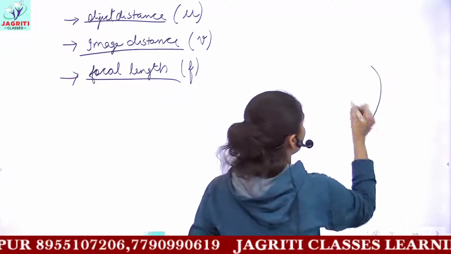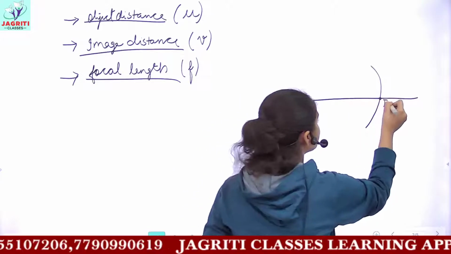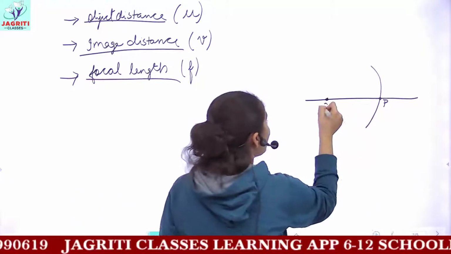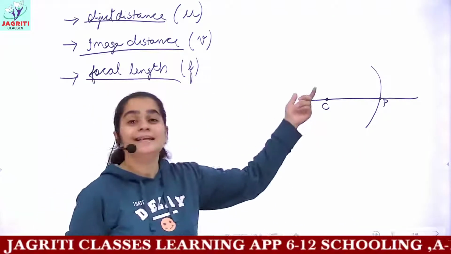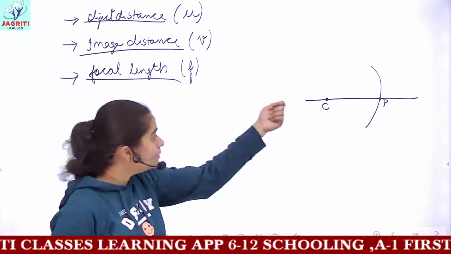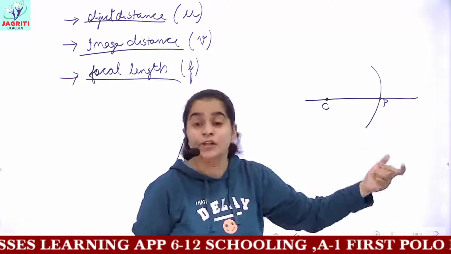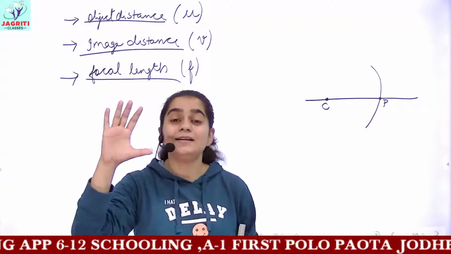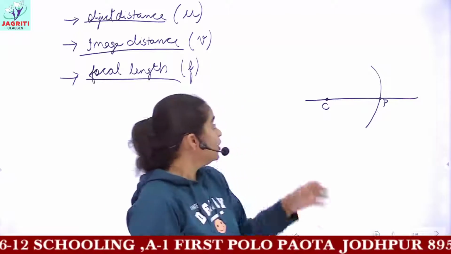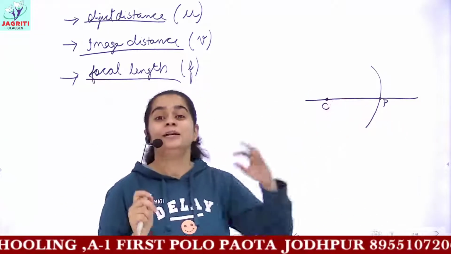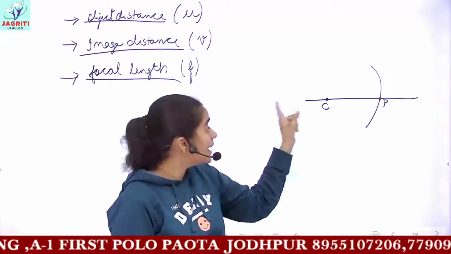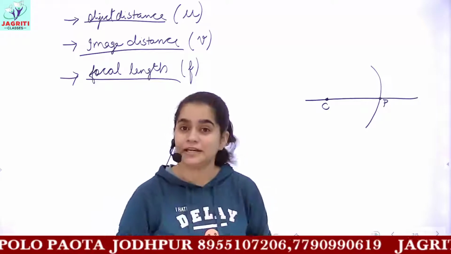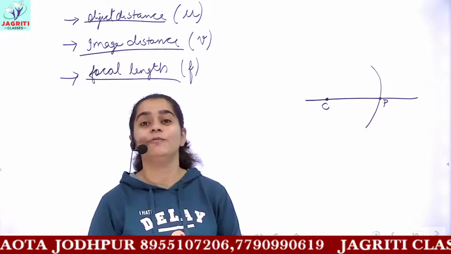If I talk about the concave mirror here, then the middle portion of this mirror is called the pole of the mirror. And then next you have one imaginary point which is called the center of curvature of the mirror. Between the center of curvature and pole, you have an imaginary point, and at that point, all the parallel rays meet after reflection.